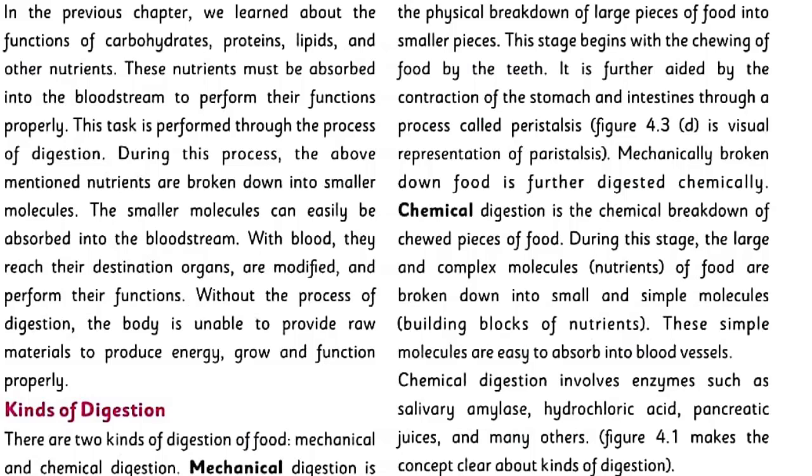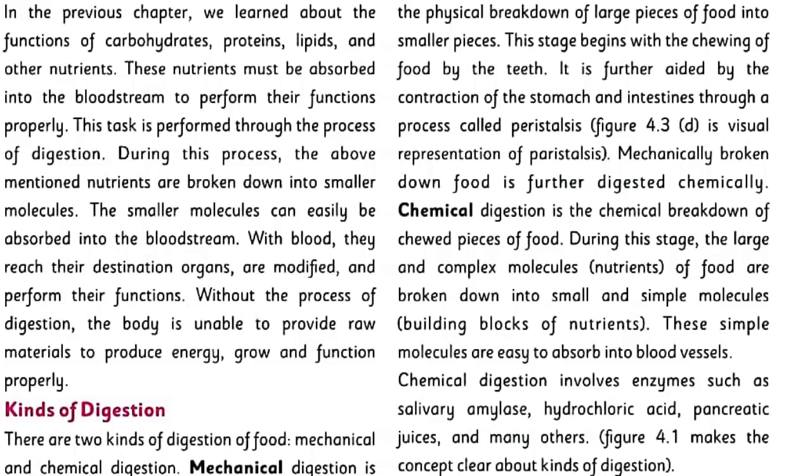Mechanically broken down food is further digested chemically. Chemical digestion is the chemical breakdown of chewed pieces of food. During this stage, the large and complex molecules of food are broken down into small and simple molecules.